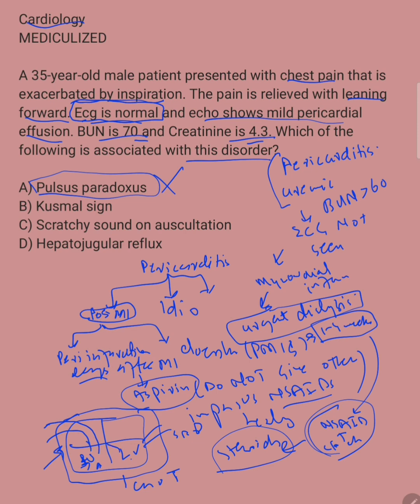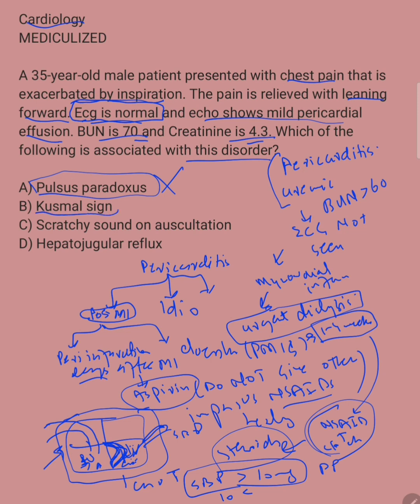This pushes the interventricular septum towards the left ventricle side and decreases the end diastolic volume, because there is less space for blood in the left ventricle. The left ventricular end diastolic volume will be low, and that decreases the systolic pressure. If the systolic blood pressure drops by greater than 10 mmHg, that's pulsus paradoxus. Normally it does drop, but by less than 10 mmHg. So remember, severe asthma, COPD, and cardiac tamponade.